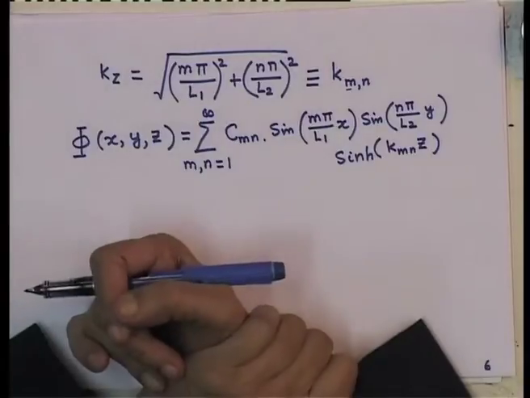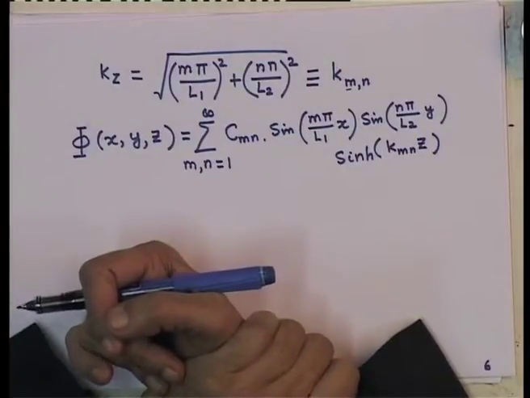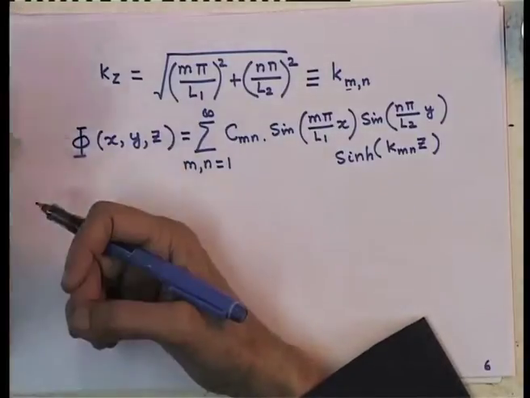So, this is my solution, but there is still a sixth boundary condition to be satisfied, and this sixth boundary condition is that when z is equal to L 3, the value of the potential at every point on that plane, you remember z is given, but x and y varies, and that is a known function f of x y.